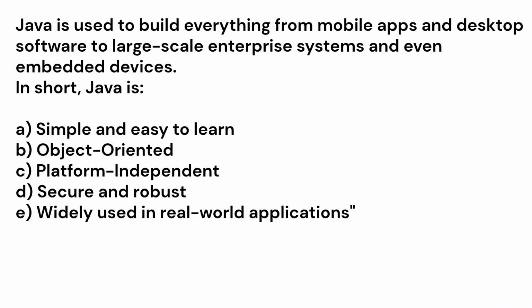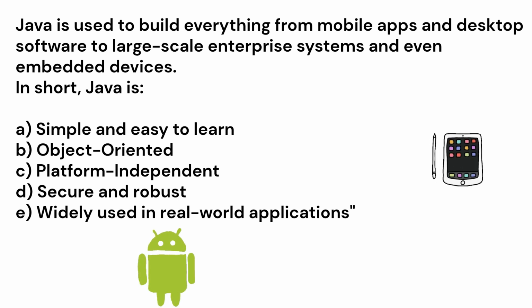Java is used to build everything from mobile apps and desktop software to large-scale enterprise systems and even embedded devices. In short, Java is simple and easy to learn, object-oriented, platform-independent, secure, and robust, widely used in real-world applications.